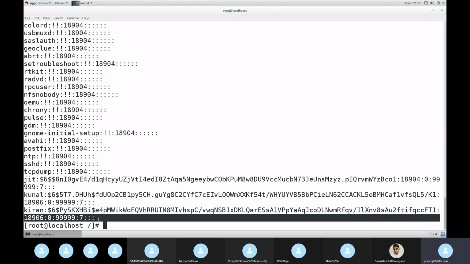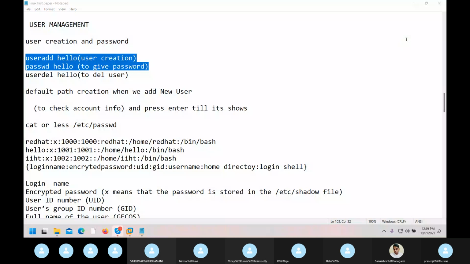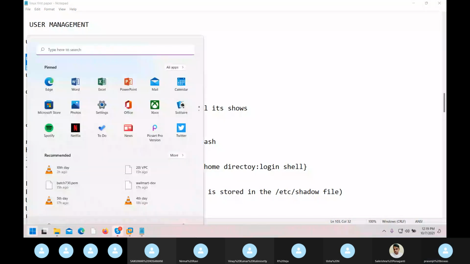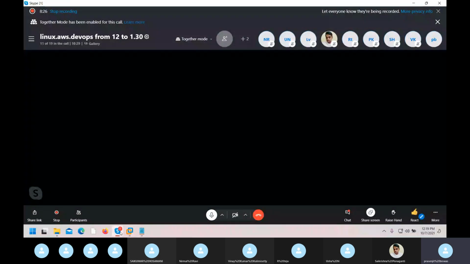This is the default one. So in the notepad I have given. Not visible. Others can see now. You people can see.